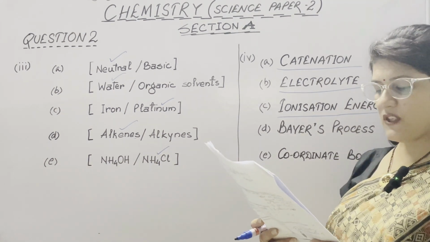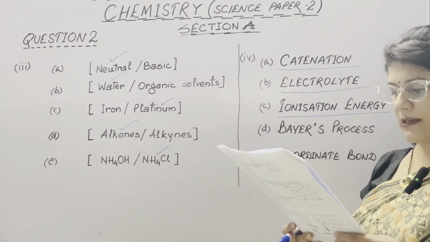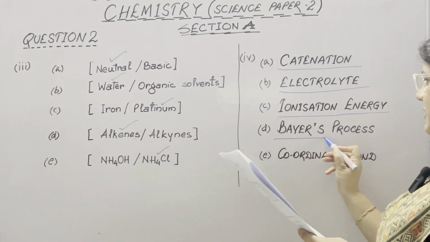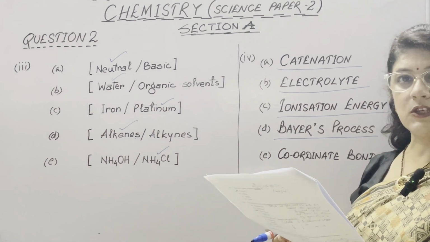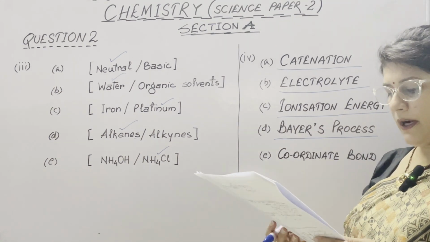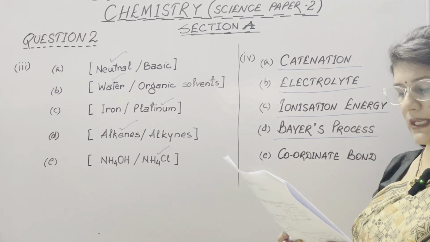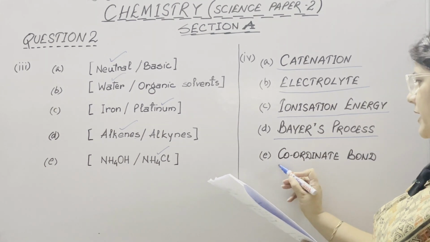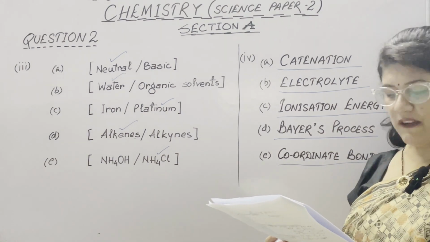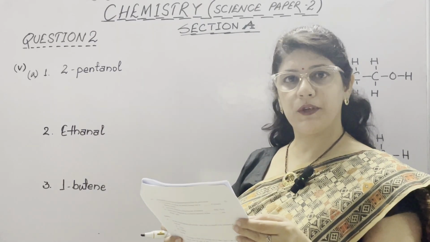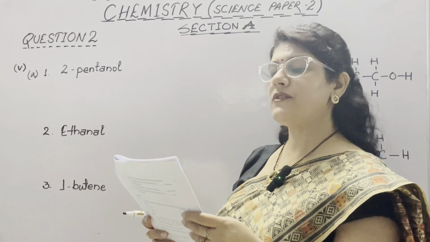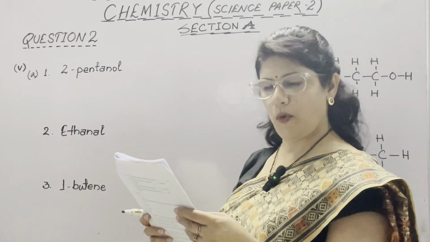D: the name of the process by which bauxite ore is concentrated. It is Bayer's process, by which bauxite is converted into alumina. E part: the bond formed by a shared pair of electrons with both electrons coming from the same atom. It means coordinate bond, or you can say dative bond. In the last part of question number 2, which is 5 marks, A part is to draw the structural formula for the following from organic chemistry.